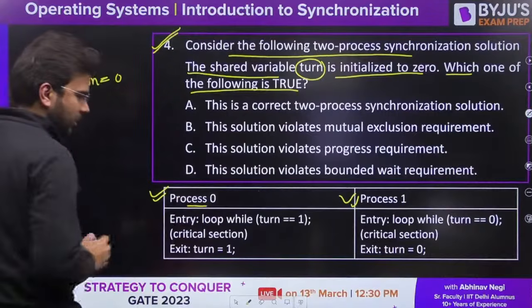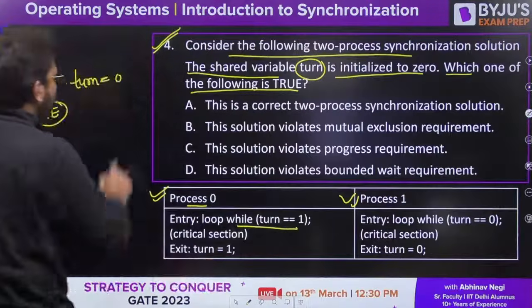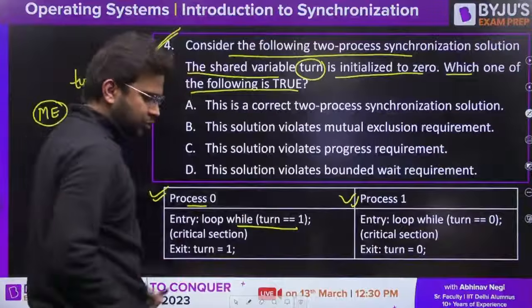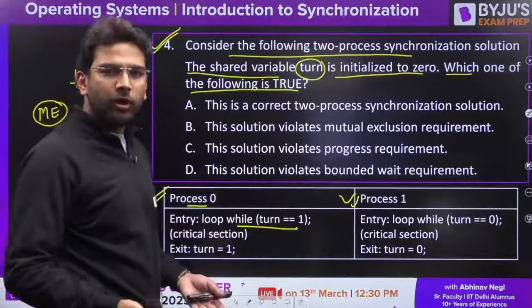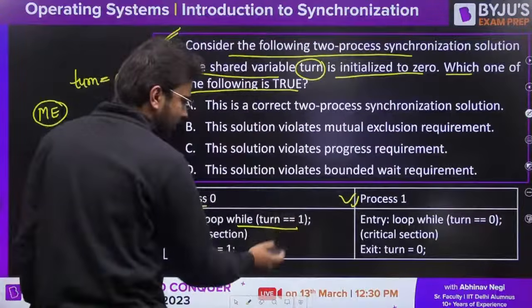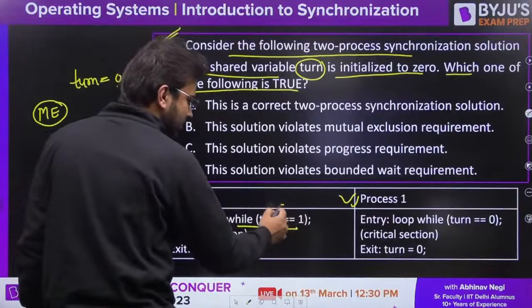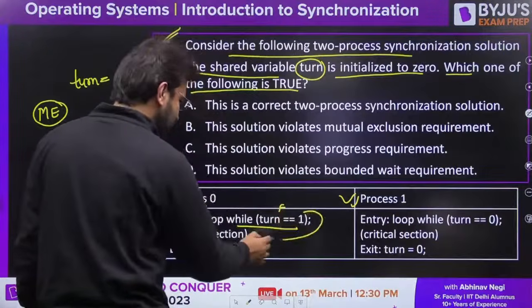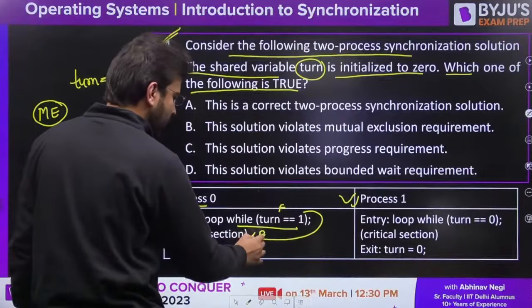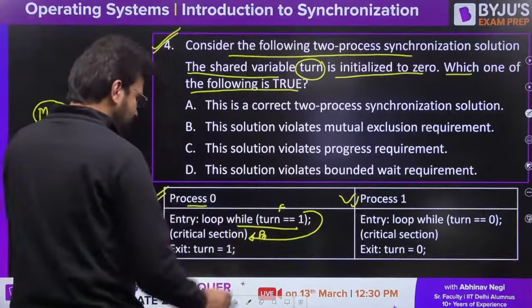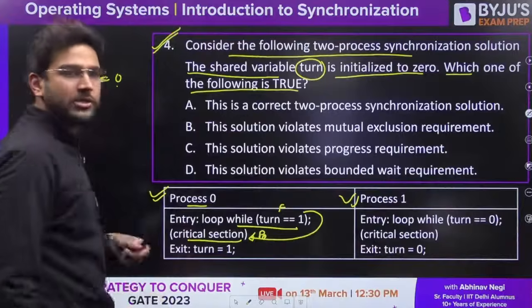Let's say process 0 is executing while turn is equal to 1. 0 is equal to 1. Is it true or false? It is false. Semicolon is there. That means this is going to become false and P0 will be able to enter this critical section and execute it.